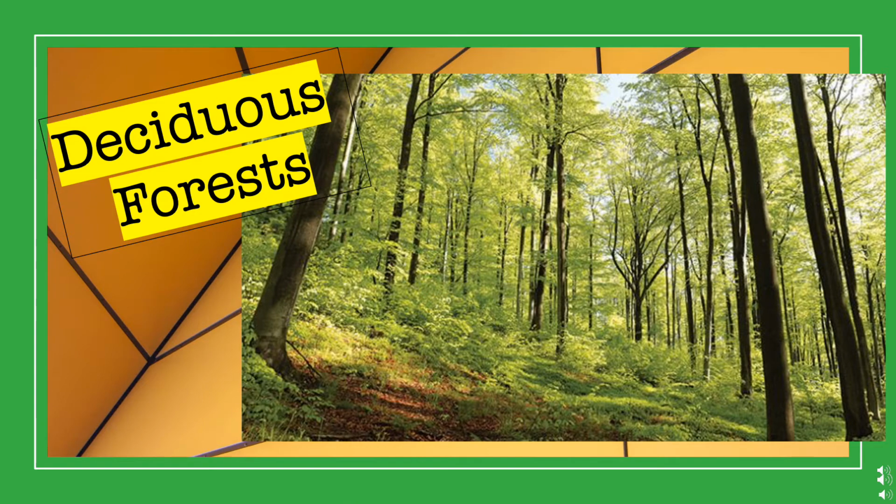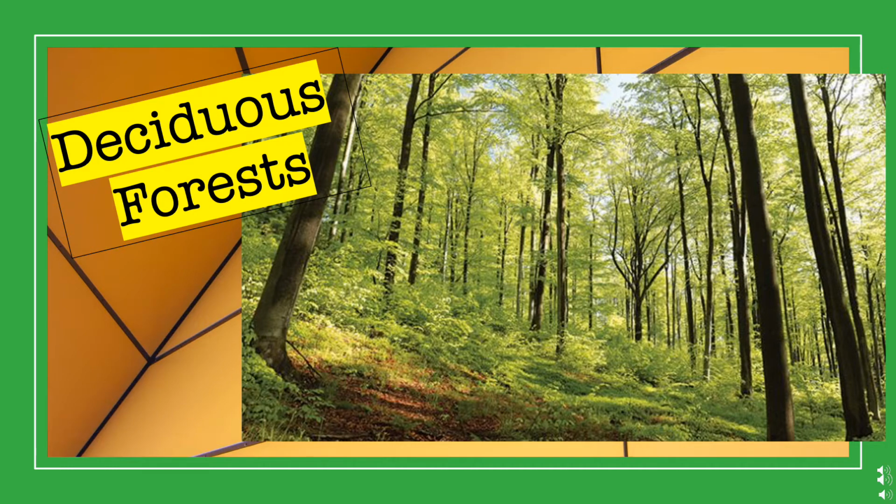Next comes deciduous forest. They are also called monsoon forest. Can any one of you guess why these forests are called monsoon forest? Do they rain throughout the year? No, not at all.